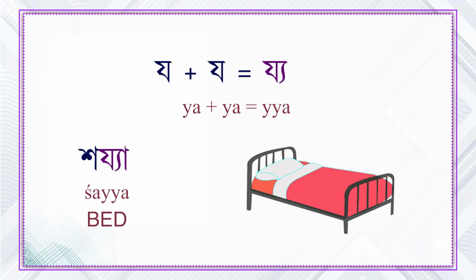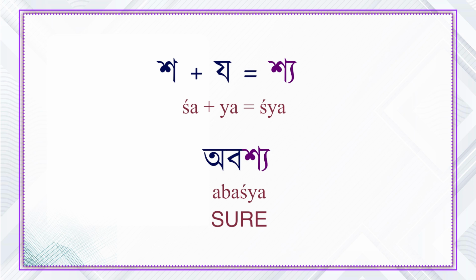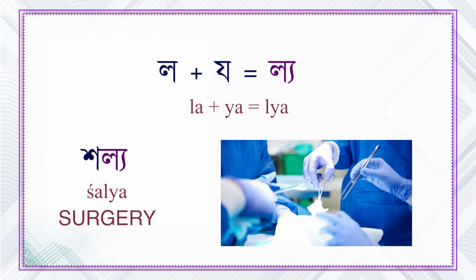For example, ontostho jo combines with ontostho jo in shojja, which means bed. Talobosho combines with ontostho jo in obosho, which means sure. Lo combines with ontostho jo in shollo, which means surgery.